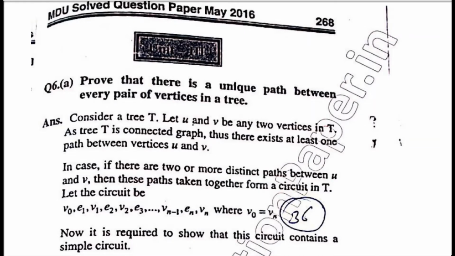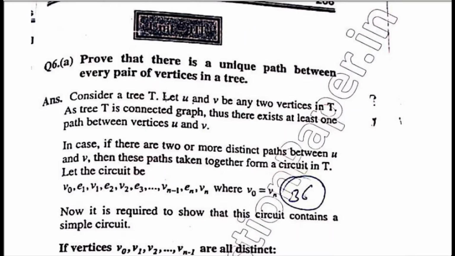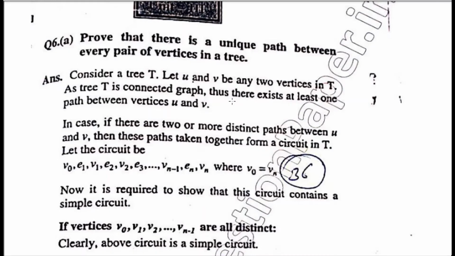In today's video lecture, we will discuss the solution of the third unit of the May 2016 question paper. So let's start to discuss. In unit third, first question, sixth A part is: prove that there is a unique path between every pair of vertices in a tree. So we want to prove that for every pair of vertices in a tree, there is a unique path. So let's start the solution.